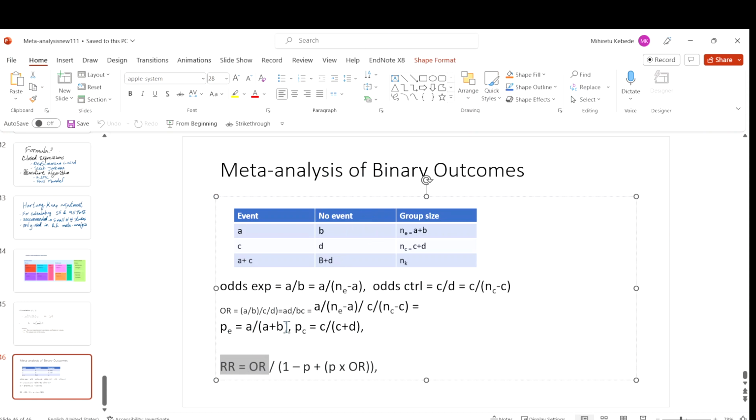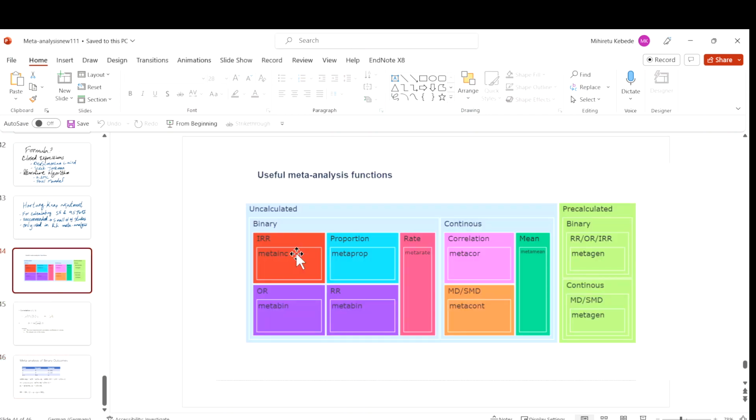So, coming to Metabin, I think I remember I showed you this kind of graph here. Here are some of the functions that we need when we do meta-analysis. We saw last time Metabin, and we have also seen metagen. If you have the values of the number of events and non-events in the control group, those A, B, C, D values, then you can use Metabin.